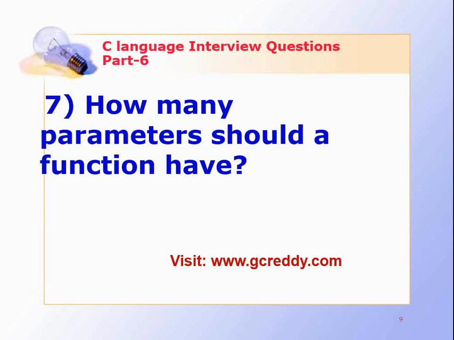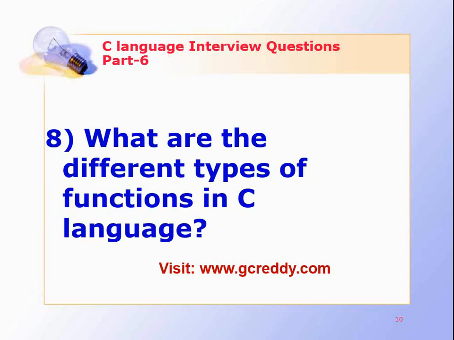What are the different types of functions in C language? Functions are of two types. They are built-in functions or library functions and user-defined functions.